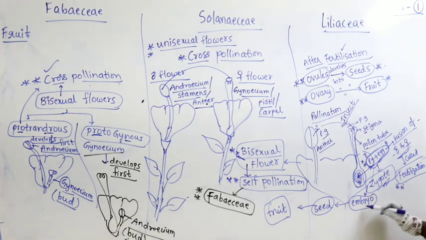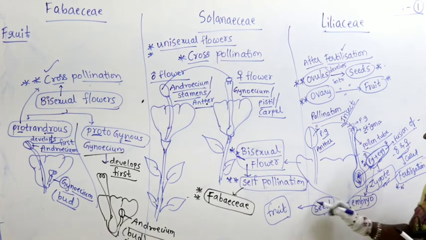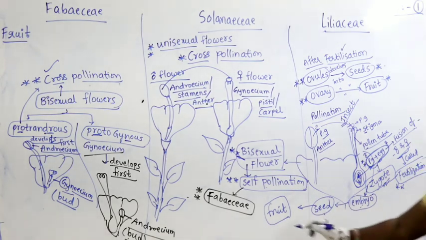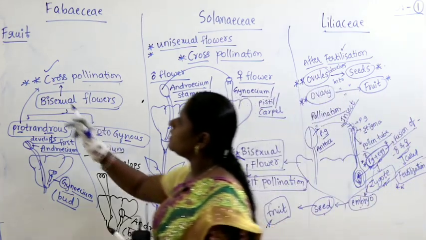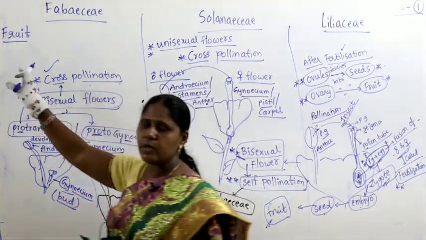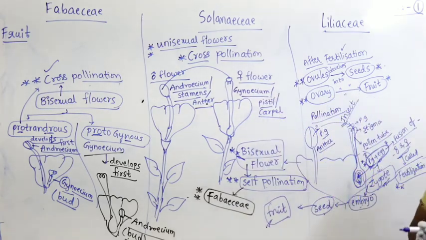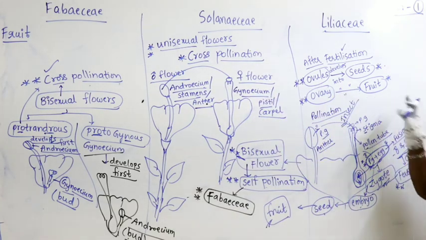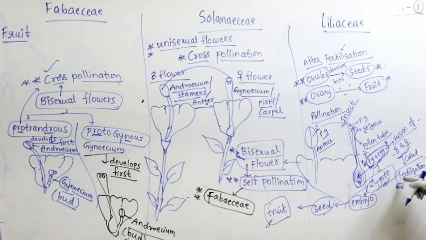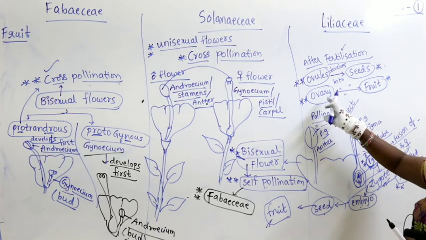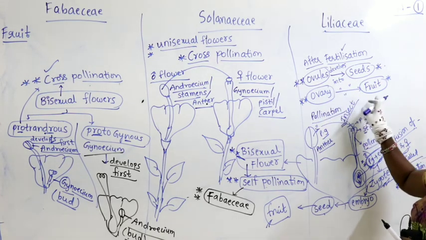The pollen grain fuses with the egg and leads to formation of the zygote. The fusion of male and female is called fertilization. Now the zygote develops into an embryo, the embryo develops into seed, and the seed develops into what is called fruit. Now we will discuss the difference of the fruit: what type of fruit in Fabaceae, in Solanaceae, and in Liliaceae. But generally after fertilization, remember that ovules develop into seeds and the ovary develops into fruit.